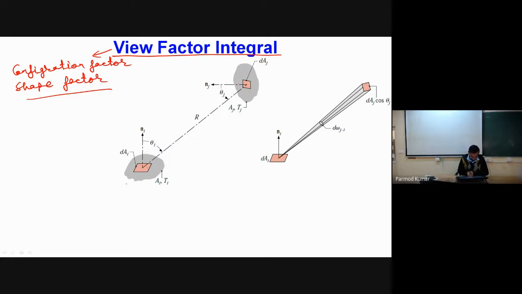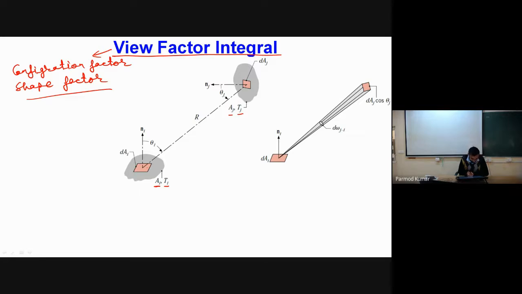Okay, so for example, here I have considered a surface of area Ai and temperature Ti, and another surface of area Aj and Tj. So if I have to find the radiation exchange between these two, then the importance of this view factor will come. So basically, view factor represents the ratio of the fraction of radiations emitted by this surface that is received by the other surface divided by the total radiations emitted. Okay, so let us try to find its mathematical formulation. We will do that with the help of an elemental area.